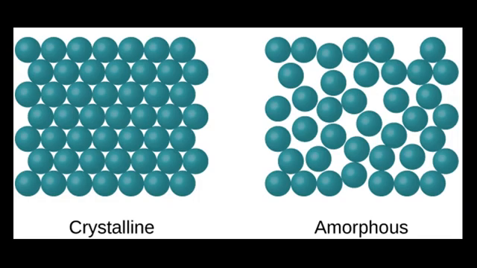Okay, this is a picture where you can see the arrangement of particles in crystalline and amorphous solids. In crystalline solids, particles are regularly arranged, whereas in amorphous solids, the particles are randomly arranged or arranged in an irregular pattern.